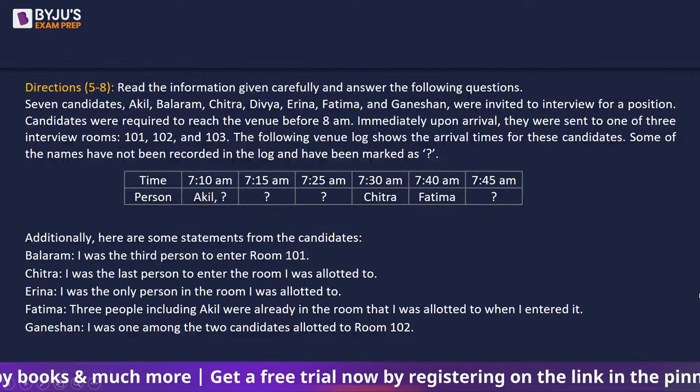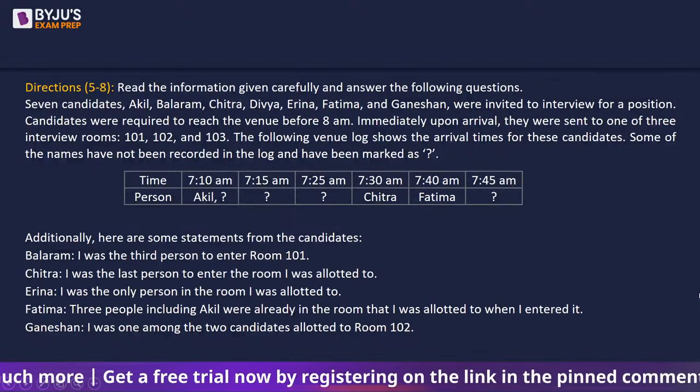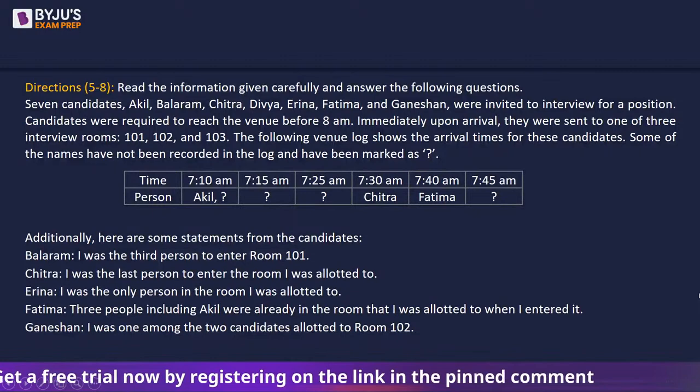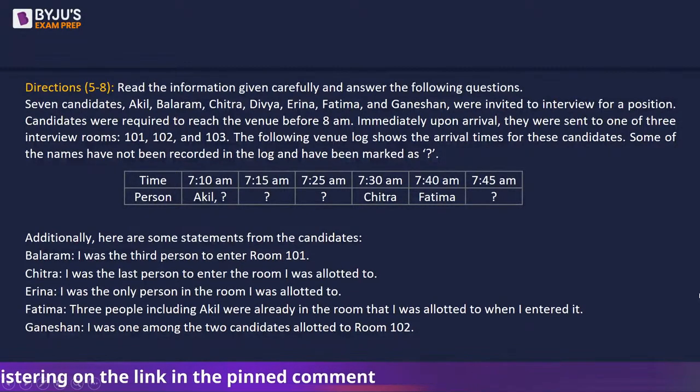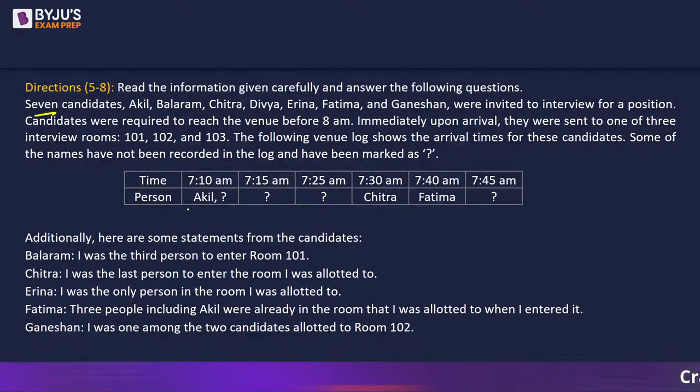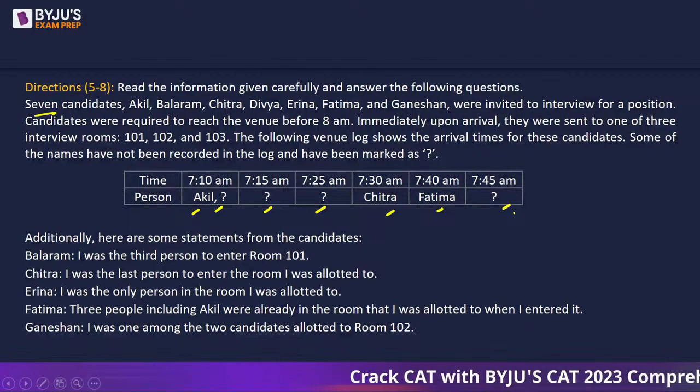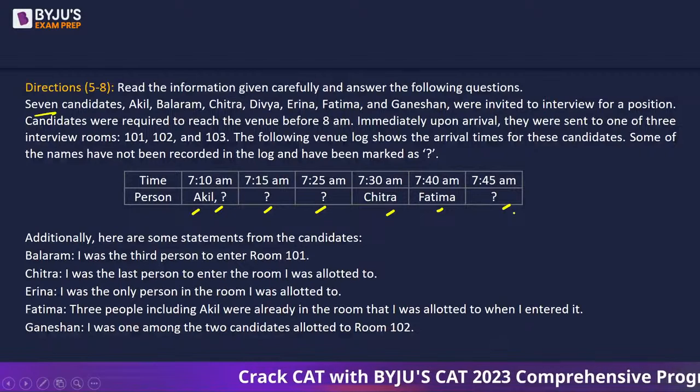So you can see time is 7, 10 and 15. They are already ordered. When we talk about person, we have Akil, comma, question mark. So that means 2 people arrived at 7:10. 1 person at 7:15, 1 at 7:25, Chitra at 7:30, Fatima at 7:40 and somebody at 7:45. There are 7 candidates. So if we count the number of candidates here, these are 4, 5, 6 and 7. ये पूरा complete होता है. So there is nobody missing here. There is no question mark missing here.